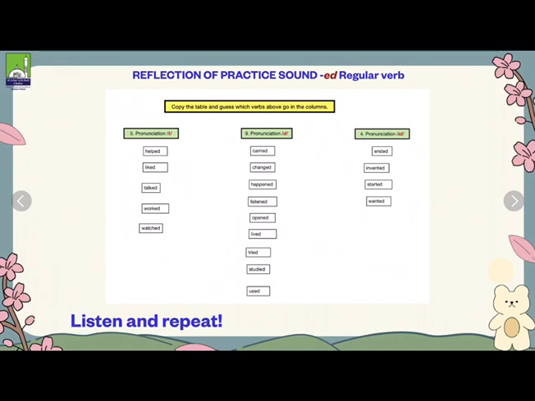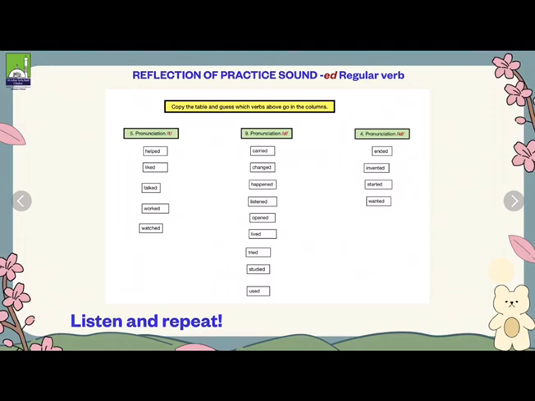Audio 2.12. 1. Helped. Liked. Talked. Watched. Worked.